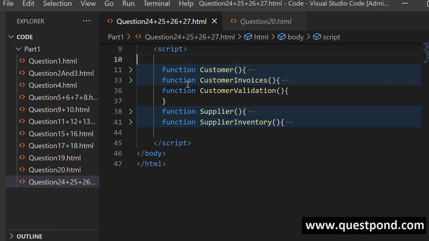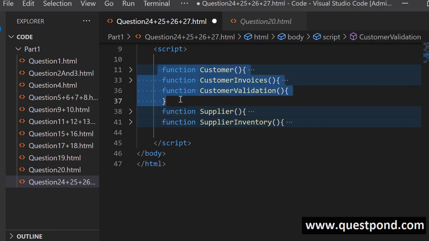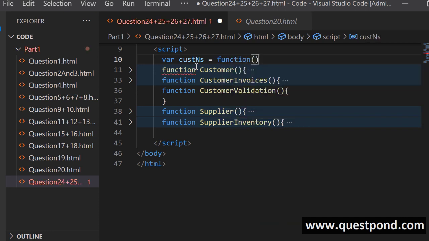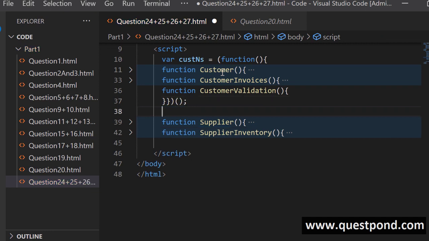So by IFI, we can create logical namespaces, right? So here you can see in the code out here we have customer functionality and we have supplier functionality. So by using IFI, I can now create a namespace wherein I can put the customer. So what I can do is I can go and say here the cust namespace, and by using an IFI, I can just go and create a namespace out here. So you can see here by using an IFI, I have created a logical namespace.